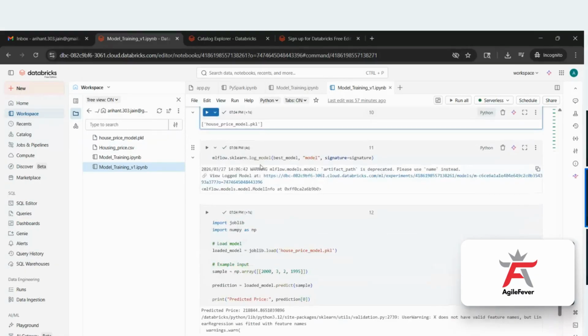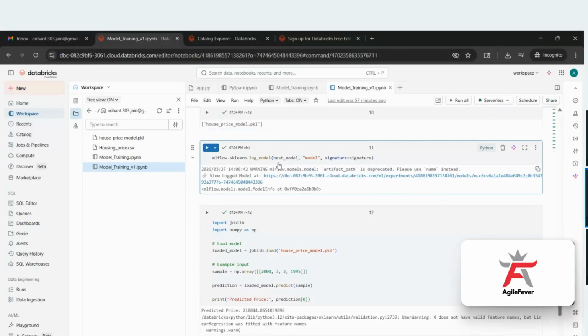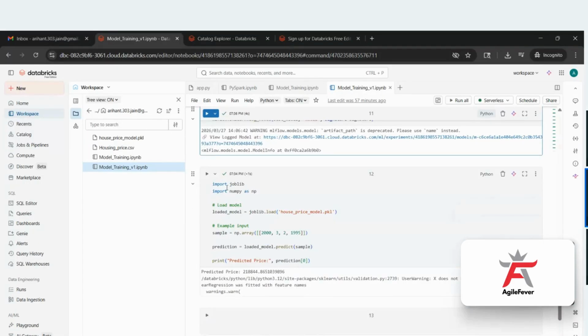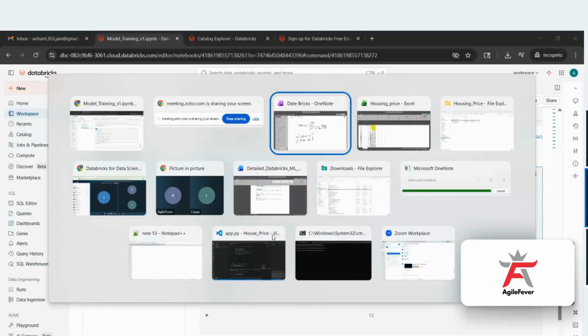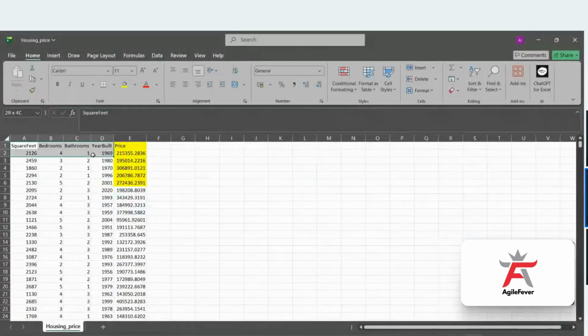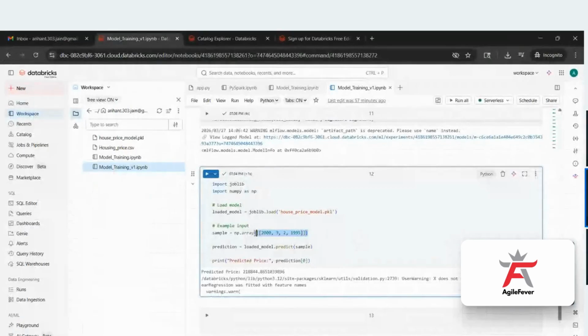Now, if I want to test this model before deployment, I can test it. So import joblib, and we load the model with joblib.load. The model we have just created, we are importing, and we give it sample values: square feet is 2000. This was the data set: square feet, bedrooms, bathroom, and year built. If I pass these values, the prediction comes out to be this. That means our model is working fine.